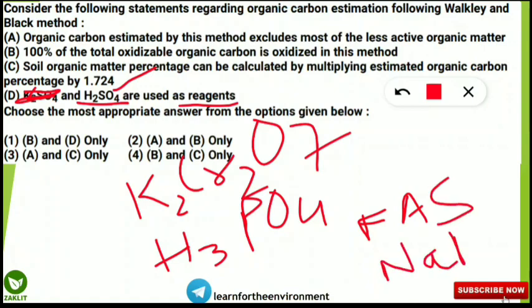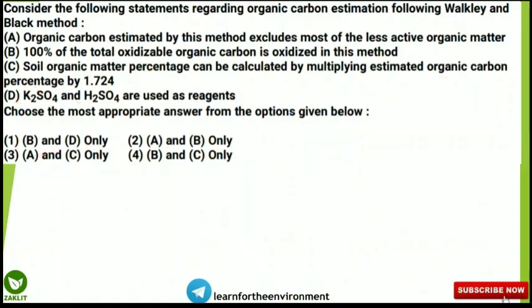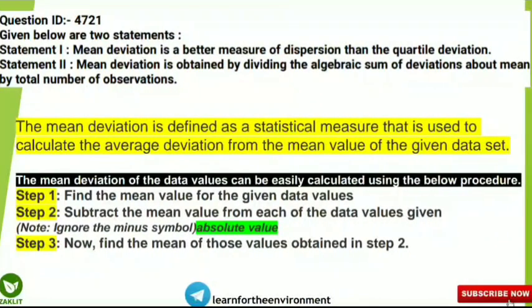NaF is what? It is sodium fluoride. So these things are the reagents used for the Walkley and Black titration method for organic carbon estimation. Note down all these things, but K2SO4 is not used. So I hope you are able to understand this. So option number 3 will be the correct option. Let's move on to the next question.